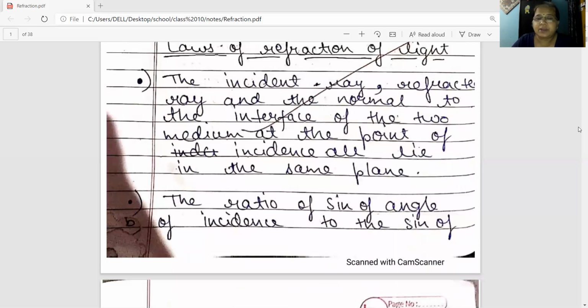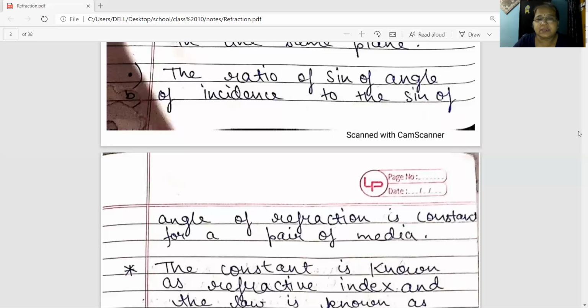Second one, the ratio of sine of angle of incidence to the sine of angle of refraction is constant for a pair of media. The constant is known as refractive index, and this law is known as Snell's law. I repeat, the ratio of sine of angle of incidence to the sine of angle of refraction is constant for a pair of media.